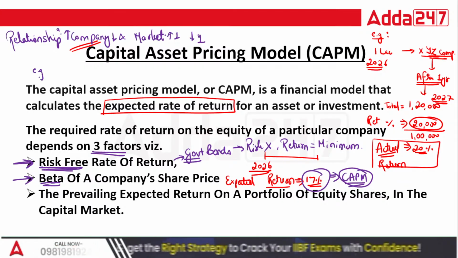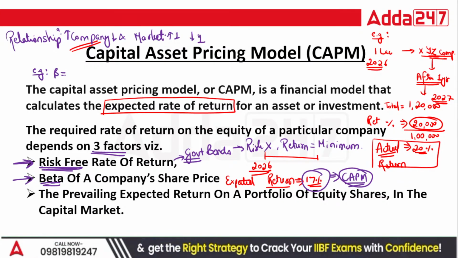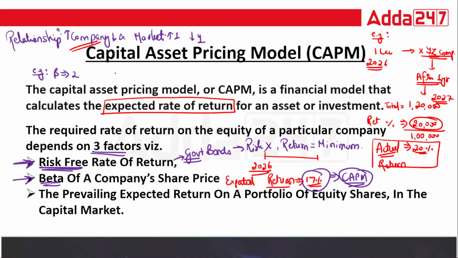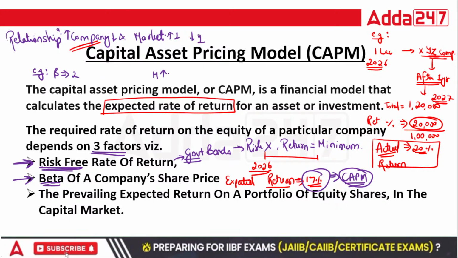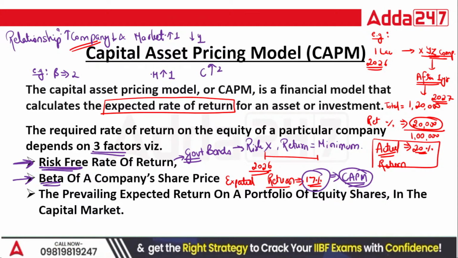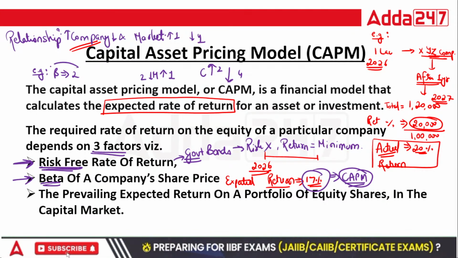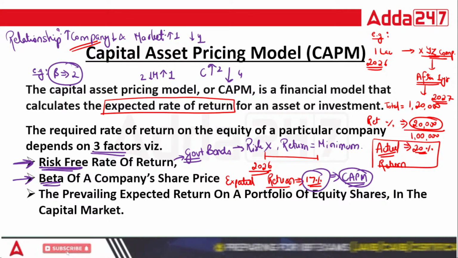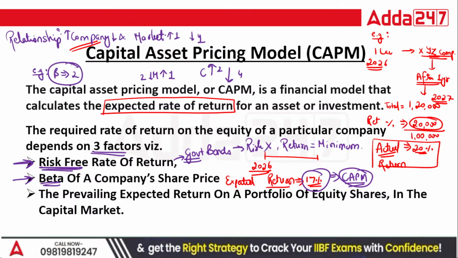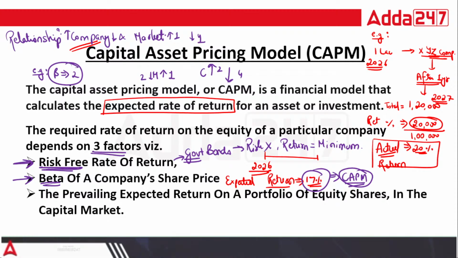For example, if the beta of a company is equal to 2, it means if the market goes up by 1, the company increases by 2. If the market goes down by 2, the company decreases by 4. Double. This tells that the company moves double the market, 2 times. That is what beta means.